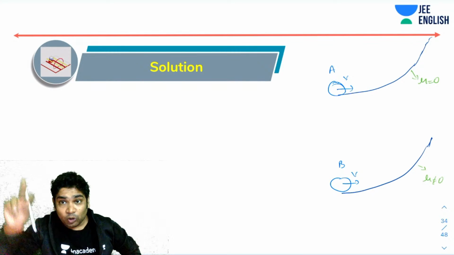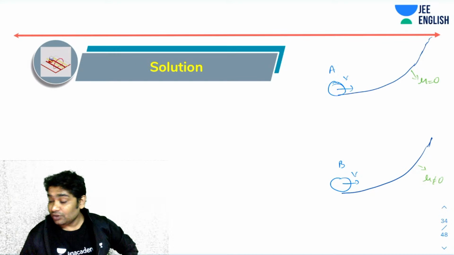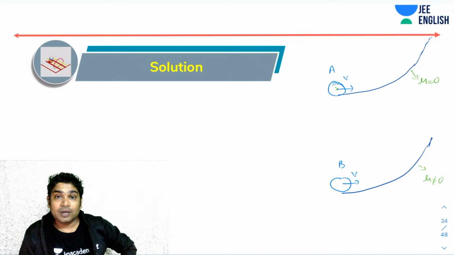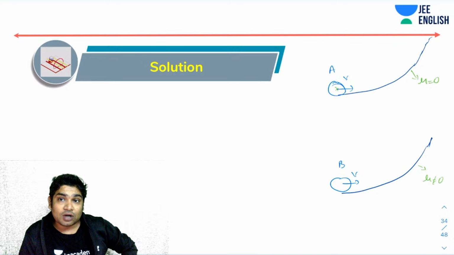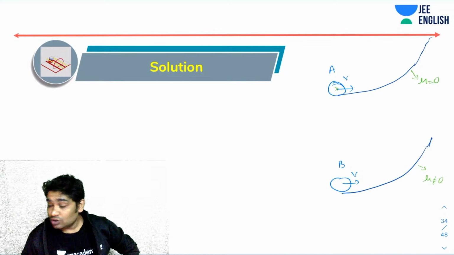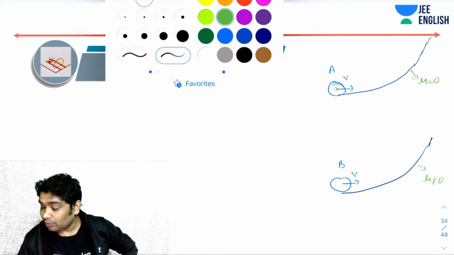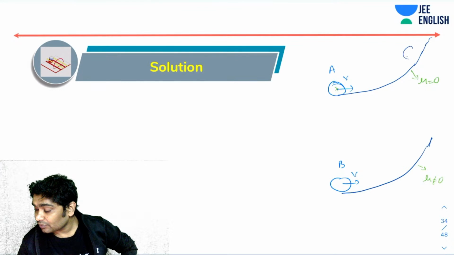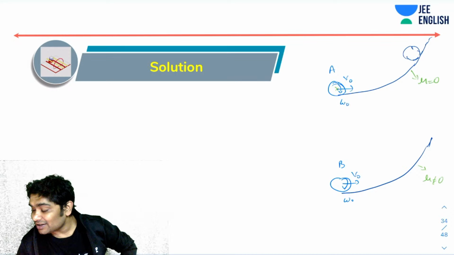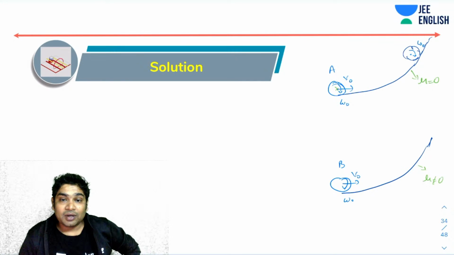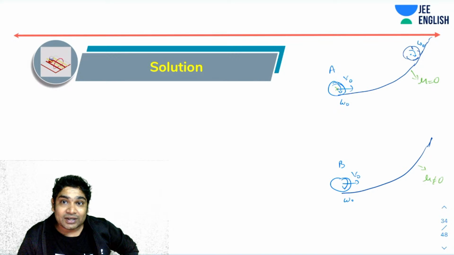What will happen when both the spheres are climbing up? You realize if you take torques about the CM, A does not receive any torques about the CM because the surface is frictionless. So even at the top, when A reaches here, it will still be rotating with its own initial omega. So let's say this is V naught and this is omega naught. When it reaches the top, it would still be rotating with omega naught because there is no torque about the CM to retard that omega.